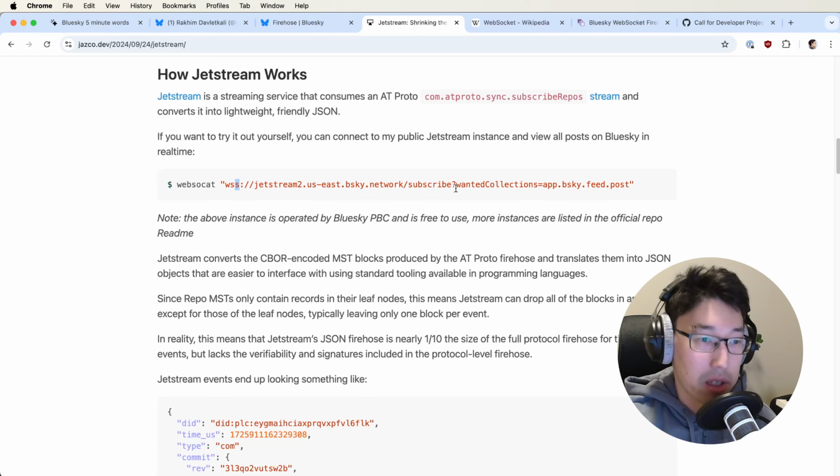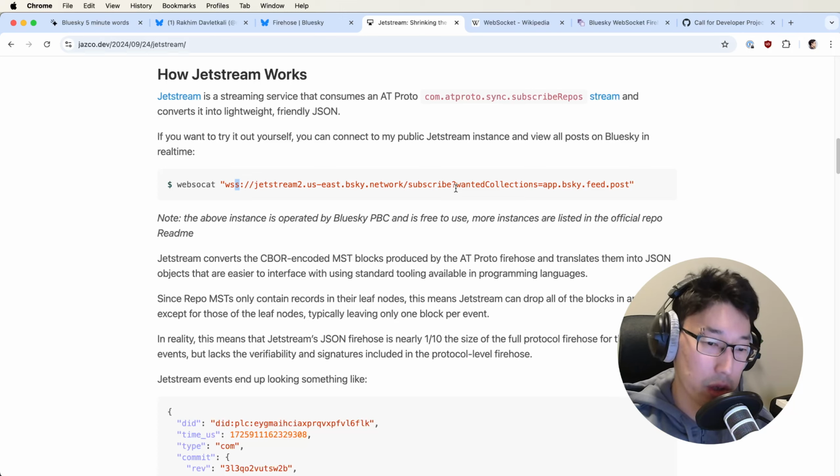It's a streaming bidirectional protocol where you initiate a connection, you get connected from the client to the server, and now both the client and the server can independently send messages to one another. It's kind of like a phone call where you connect somewhere and then you can speak and they can speak.